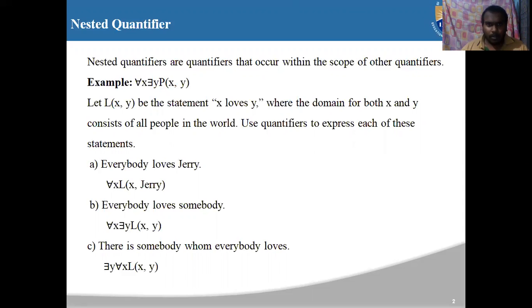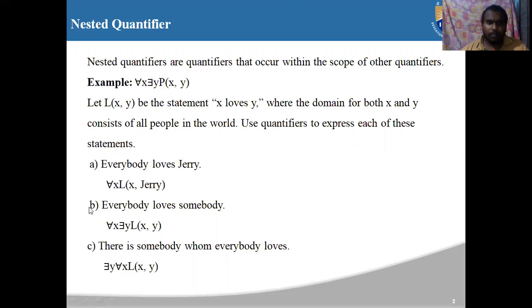Expressed with quantifiers: for all x, L of x comma Jerry.